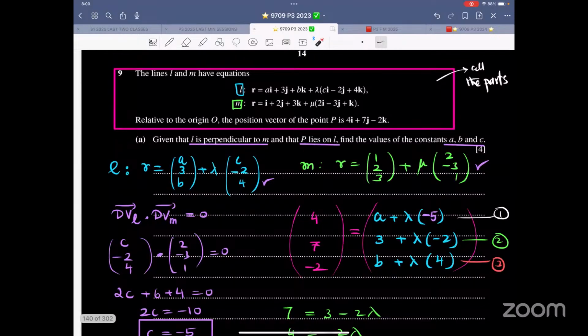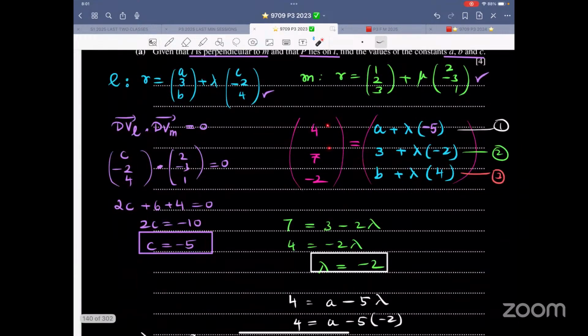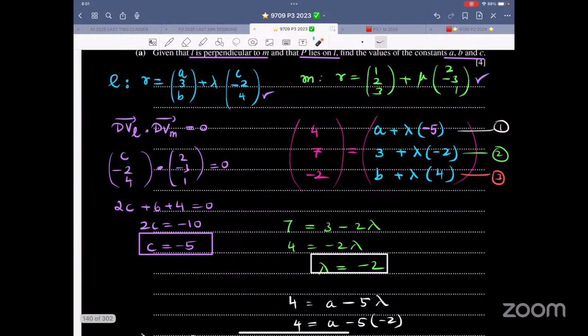Then it says P lies on L. That means in place of R, write down P, which is 4, 7, and -2. 4, 7, -2. Let me just pull this up. It has slid down like this. And then this is equal to, expand this thing, which is 1 plus 3 mu, 1 plus 2 mu. My bad. This is A plus 6 lambda. And lambda is unknown.